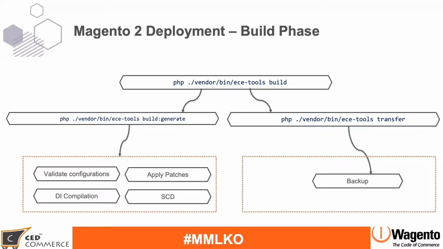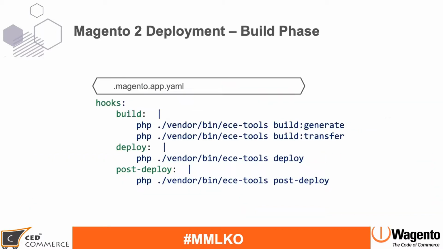Now this build phase, as I said, you can customize. This build hook is divided into two parts: build generate and build transfer. There is a typo mistake here; it should be build transfer. The first phase, generate, is about generating all the files, and the transfer is about backing up your files. Between these two sections, you can add your custom logic. Once Magento generates all the auto-generated files, and you want to apply your custom logic or something with those files, those kinds of things you can do here.